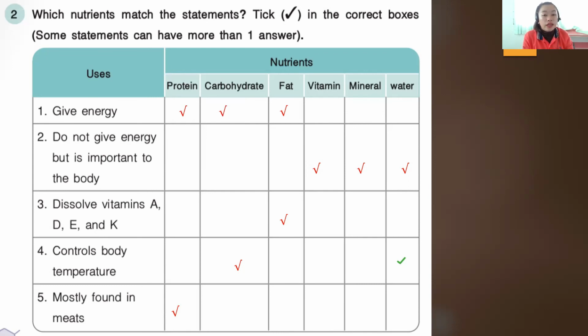So what are the nutrients that our body needs? We have protein, carbohydrate, fats, vitamins, minerals, and water. Okay, so it is very good to have these different nutrients in our diet every day. But we have to take the right amount of each nutrient because too much is bad and too little is also bad. So we have to take the right amount of nutrients. Okay, so this ends our discussion for today.